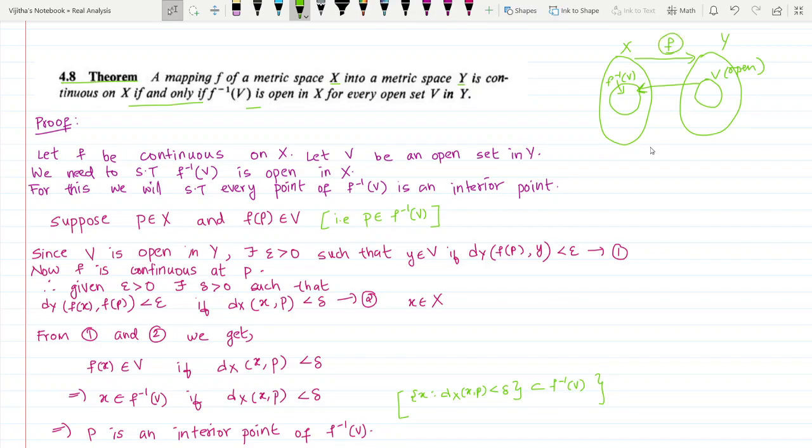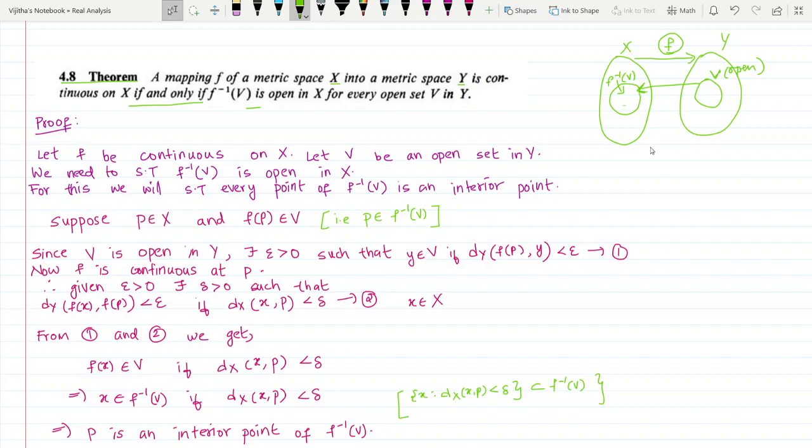Okay, so it is a very important result. This result is also called the characterization of continuity. So how is continuity characterized? The thing is that you have to take an open set in Y, not in X. So if you take any open set in Y, and its pre-image is also open in X, then F will be continuous. And if F is continuous, this condition will be satisfied.